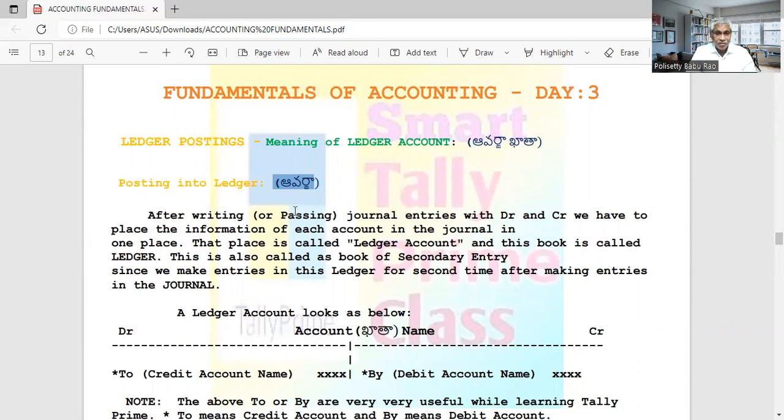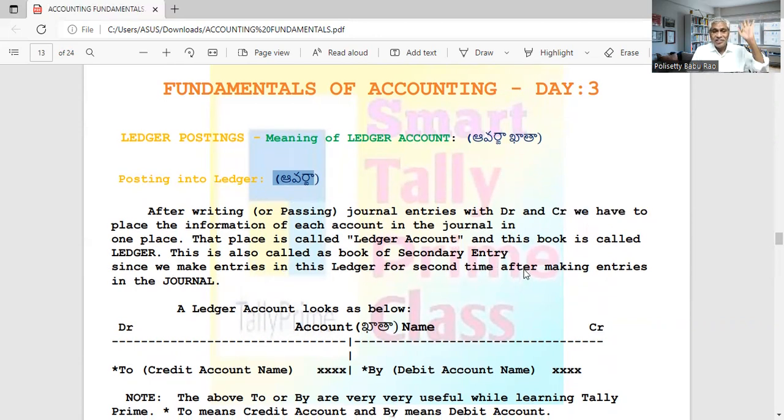So every entry in the journal will be posted in the concerned ledger accounts in the ledger book. After passing journal entries with debit and credit, we have to place the information of each account in one place. The place is called a ledger account, and this book is called the ledger. This is also called the book of secondary entry, since we make entries in this ledger for the second time after making entries in the journal.